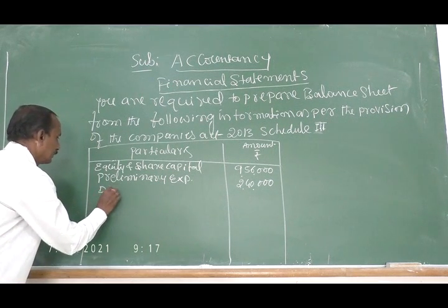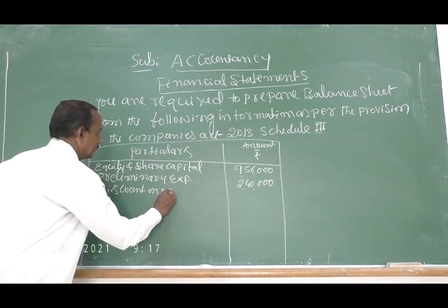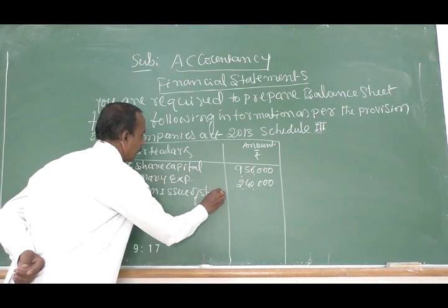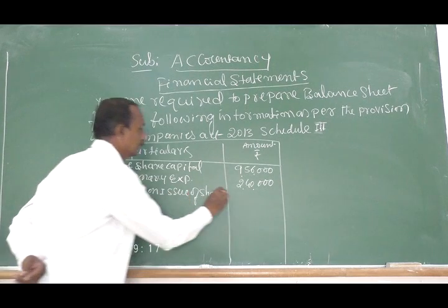Next, discount on issue of shares, 20,000.